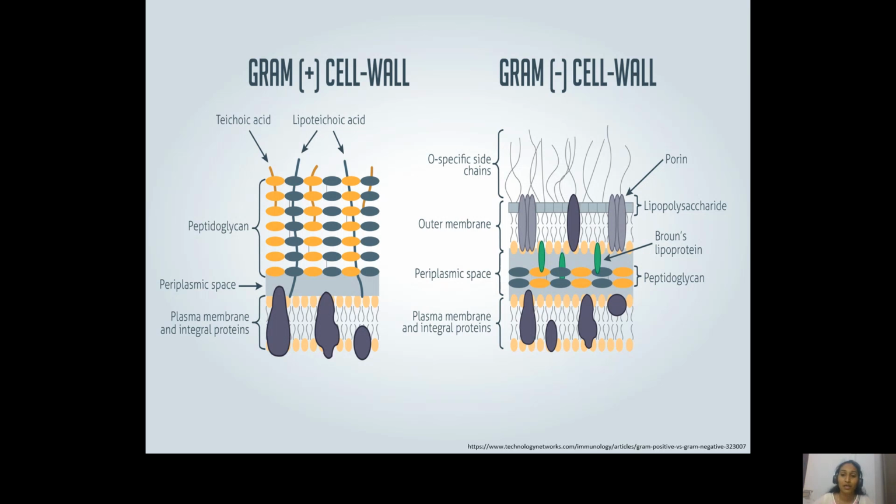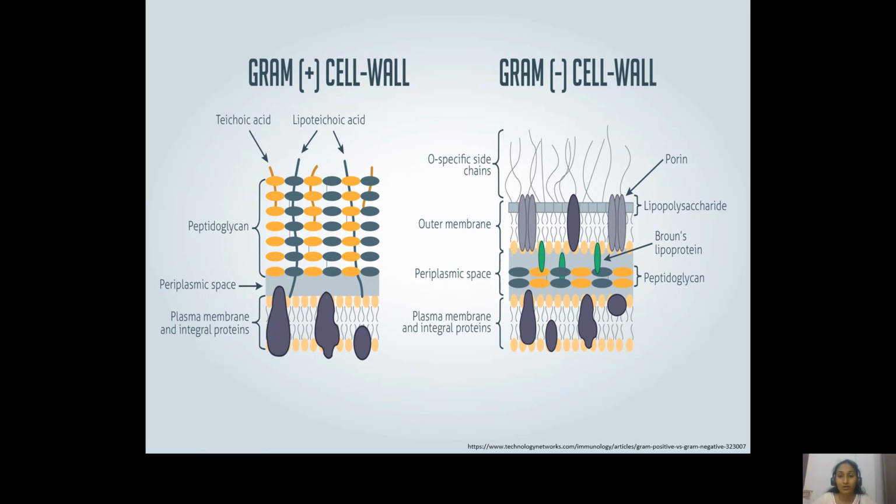And apart from peptidoglycan, it contains a membrane called the outer membrane. We can see here that this is the outer membrane. Outwards of the outer membrane, that is towards the outside of the cell, there are certain special structures called the LPS, lipopolysaccharide.